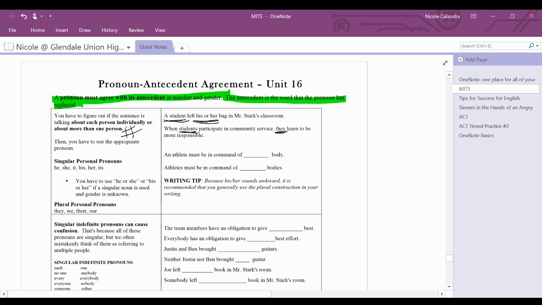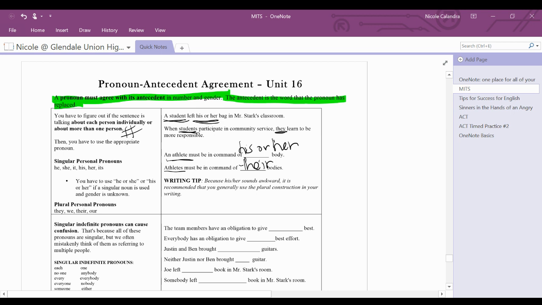Okay, so let's take a look at a fill in the blank. An athlete must be in command of blank body. Okay, so we have a singular, an athlete must be in command of his or her body. Okay, let's take a look at an example with a plural. Athletes must be in command of their bodies. So we want a plural there, okay?